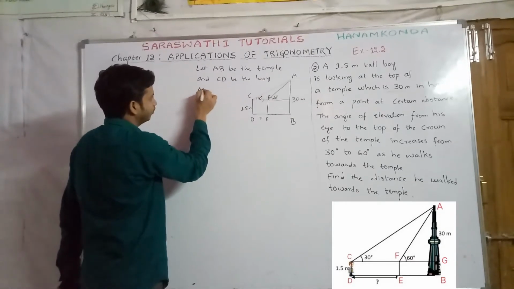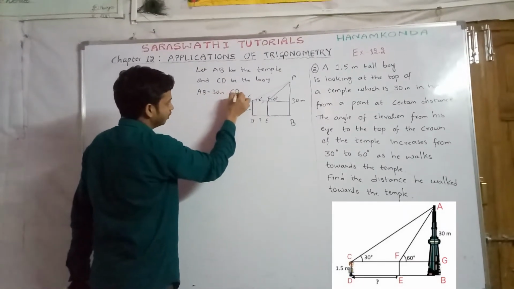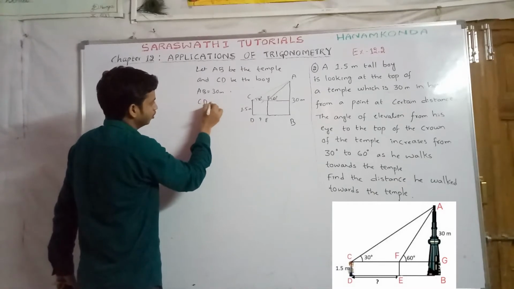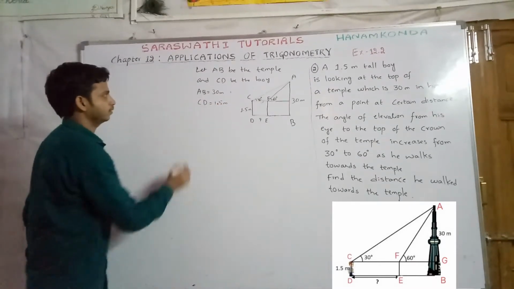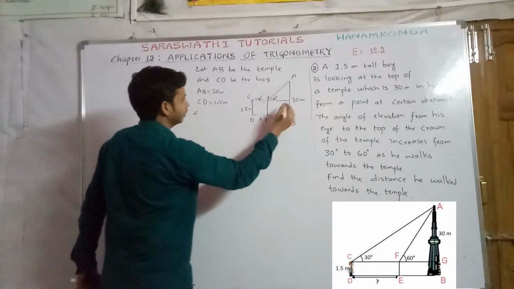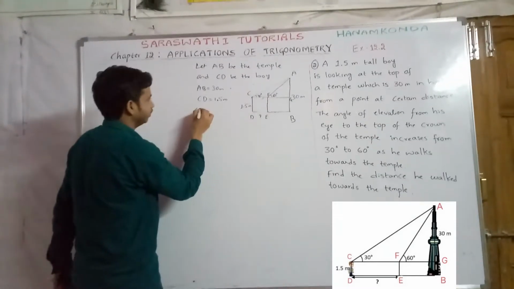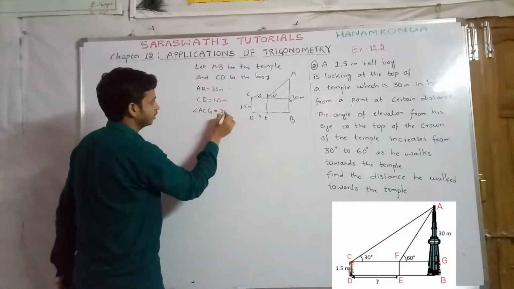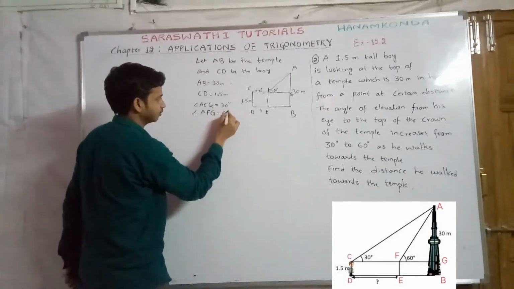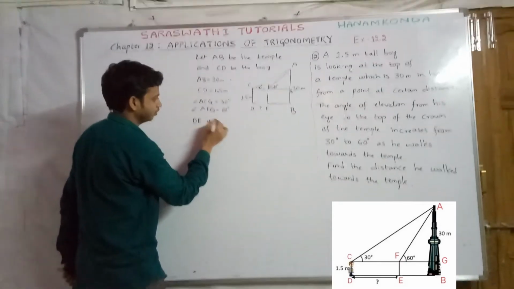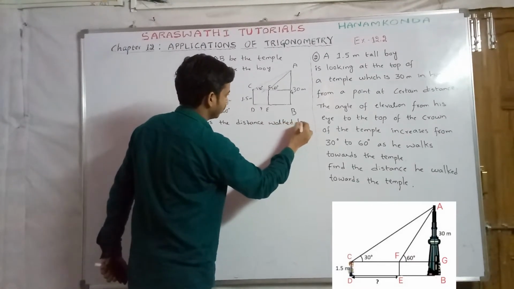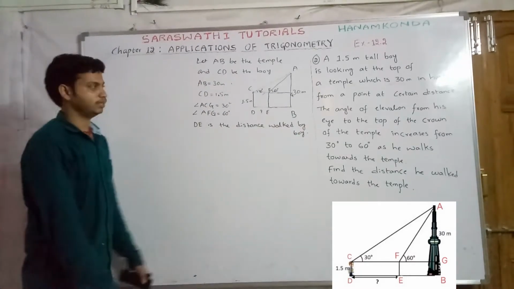AB is given as 30 meters and CD equals 1.5 meters. DE is the distance walked by the boy. Let us take G as the point on the line from the boy's eye level. Angle ACG equals 30 degrees and angle AFG equals 60 degrees. DE is the distance walked by the boy.